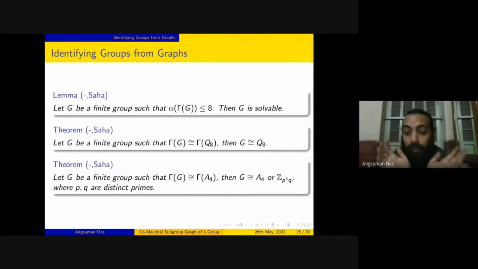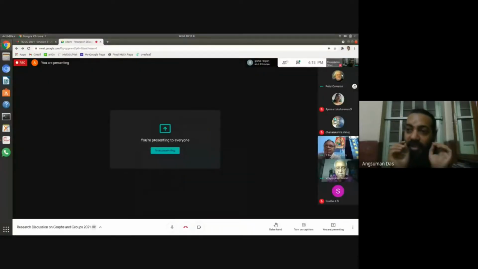No. What I was trying to say is that if we are given the graph of A4, then we cannot get back A4 uniquely, right? But if we have an additional information that the group is non-cyclic, then the Z p to the power 4 q part is excluded. Then we can get back A4 uniquely. So with just the information about the graph, we cannot get it back uniquely. But if we have some extra information about the group, then maybe we can get back the group uniquely.